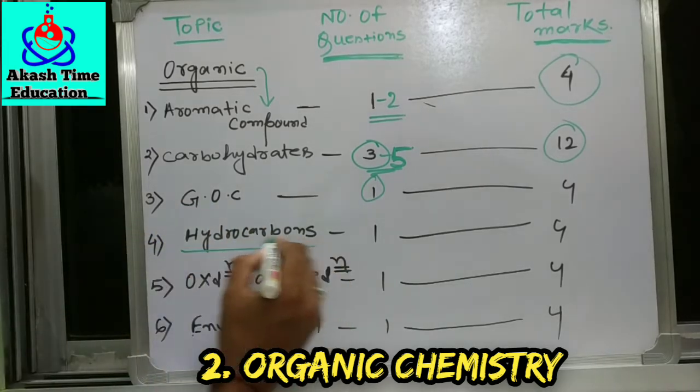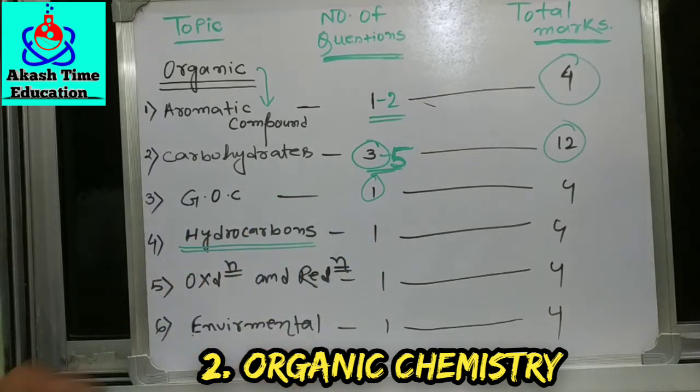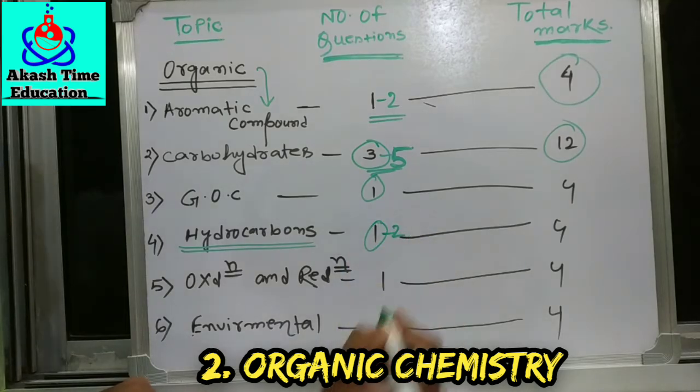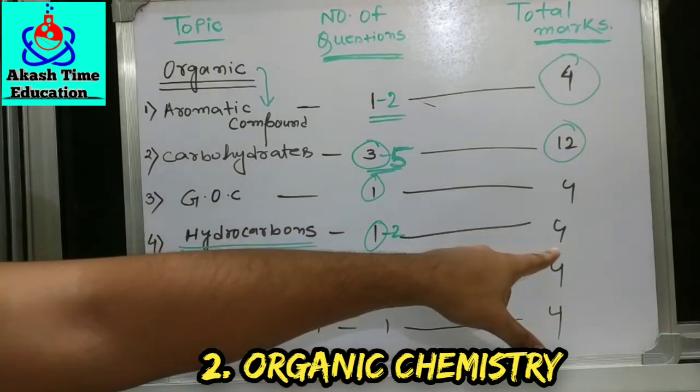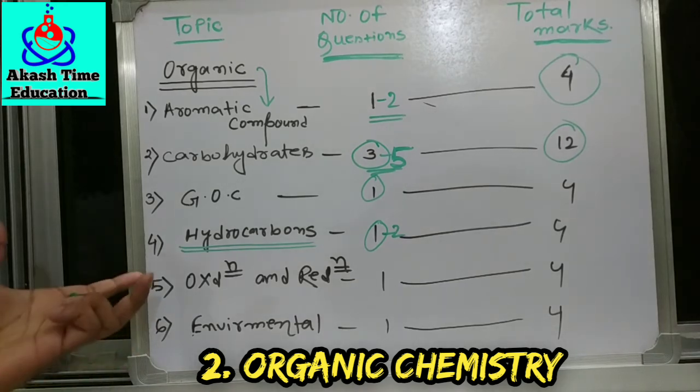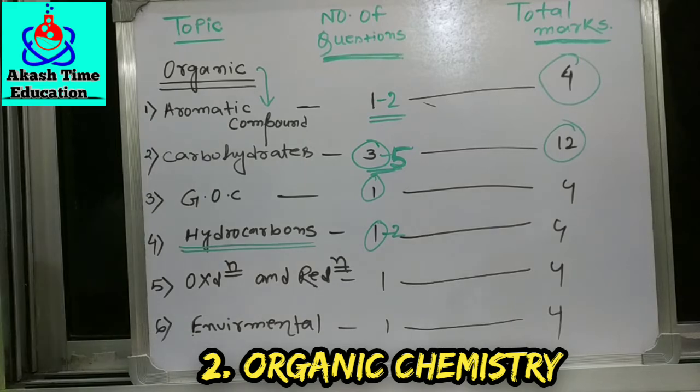Next, there are the hydrocarbons. Hydrocarbons are also very important. In hydrocarbons, 1 to 2 questions come, and 4 to 8 marks are recommended for that chapter. So if you want to study hydrocarbons very well, then just go to my playlist. There I also made the recommended video on hydrocarbons, and you have to go and check that playlist to get those videos. That is completely free for all of you.